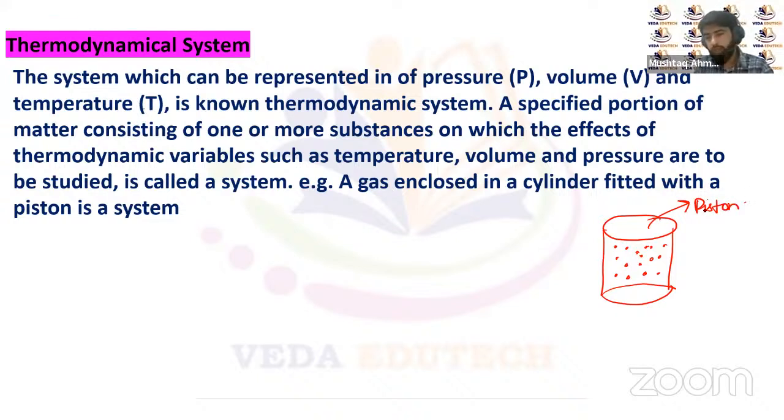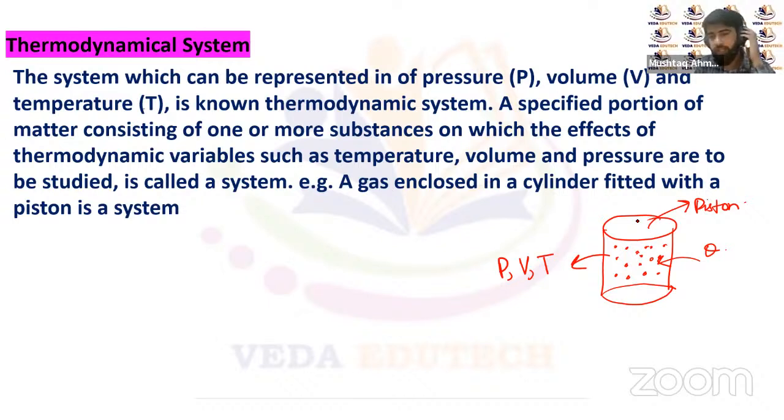Now you can see here, this gas will have a certain pressure, and the volume occupied by this gas will be the volume of this container. And this gas will also have a certain temperature. So these three physical quantities, pressure, volume, and temperature, we call thermodynamic variables, because we can change all three physical quantities of a particular thermodynamic system. Now, if we supply some heat energy externally, let's suppose Q amount of heat is supplied to this gas, or we can say to this system.